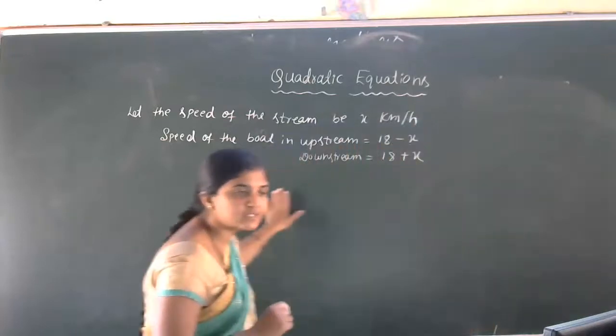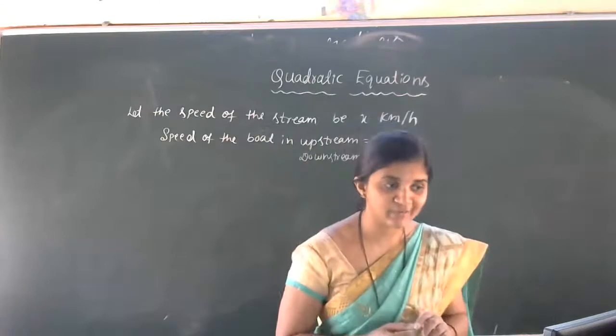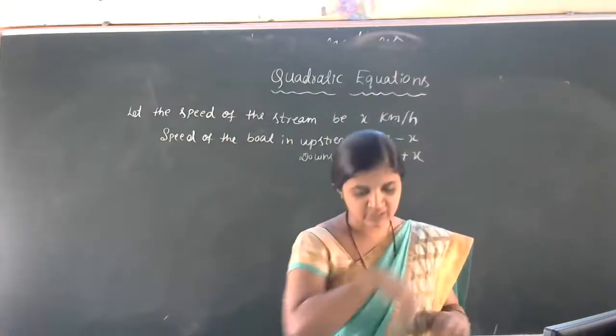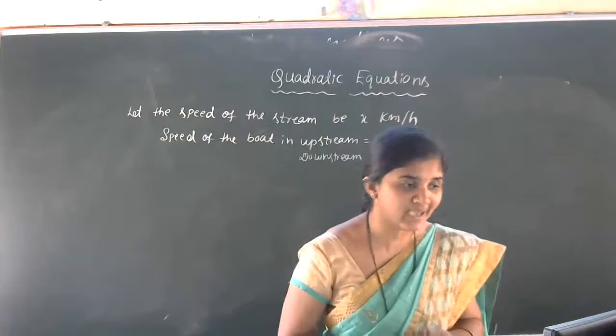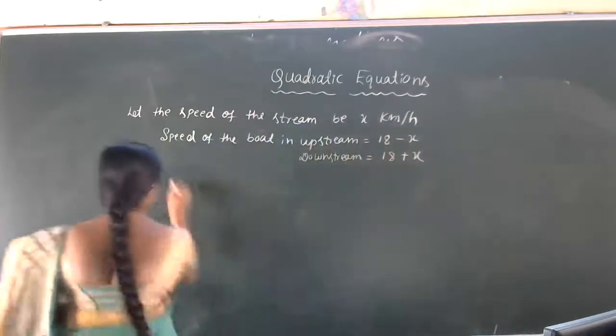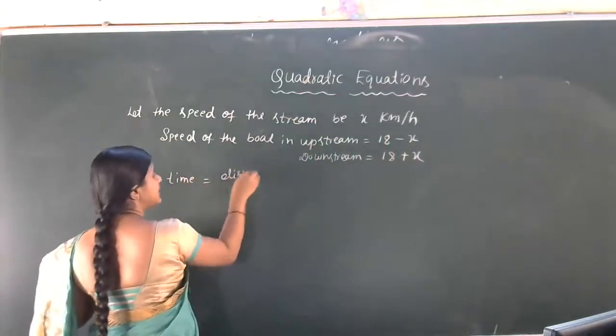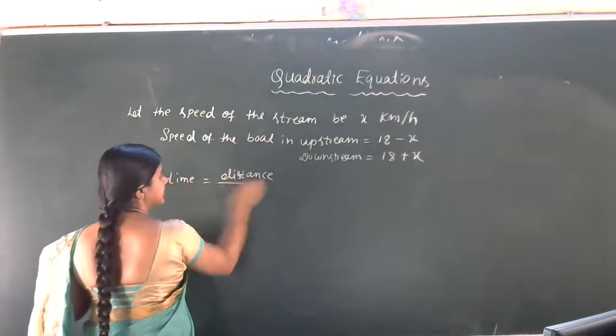Got the idea of this one? Yes. Now what we have to do? Time taken. Which formula we have to use here? Time is equal to distance divided by speed.